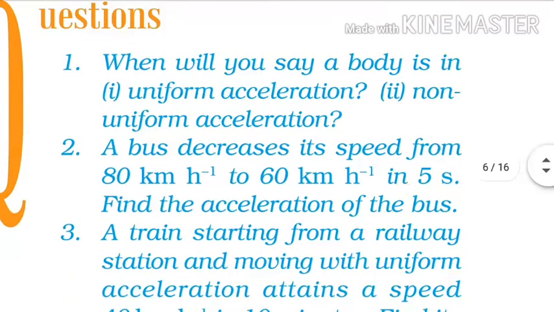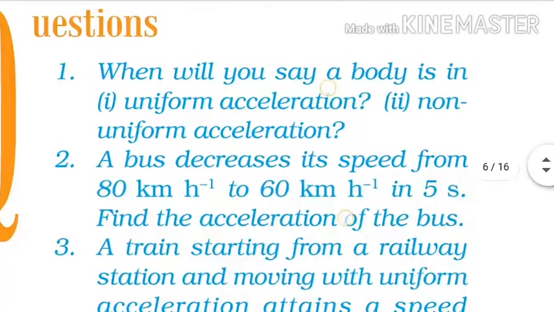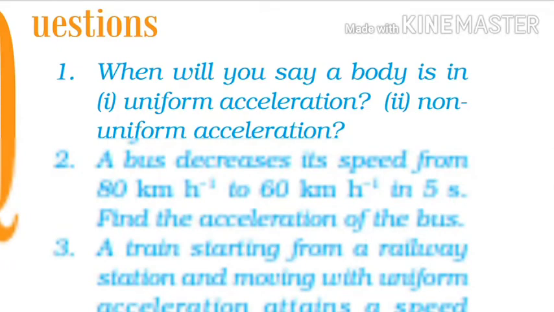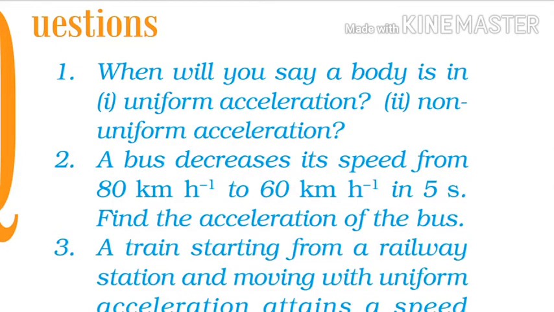Okay, come to the second question. A bus decreases its speed from 80 km per hour to 60 km per hour in 5 seconds. Find the acceleration of the bus. So what is the initial speed, that is 80 km per hour, and the final speed is 60 km per hour, and how much time is taken by the bus to decrease this speed, that is 5 seconds.